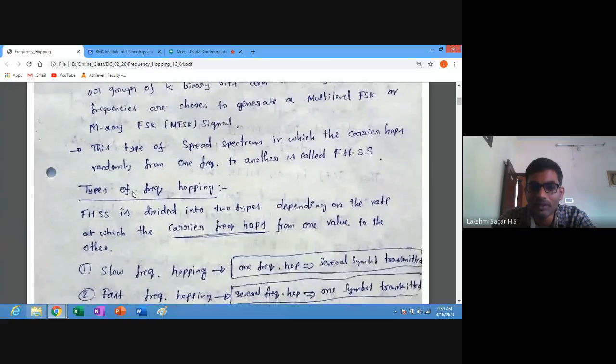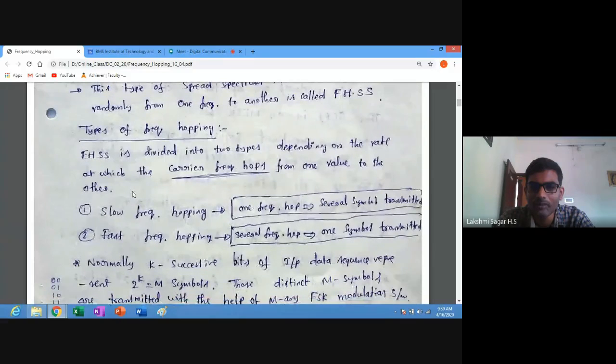Types of frequency hopping. Frequency hopping can be classified into two types depending on the hopping rate, where the carrier frequency hops from one value to the other. The first one is slow frequency hopping. In slow frequency hopping, you must remember that one frequency hop will be used to transmit several symbols.